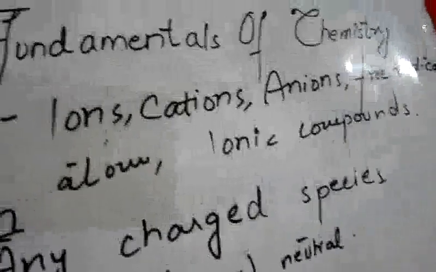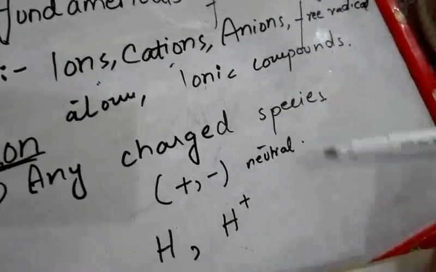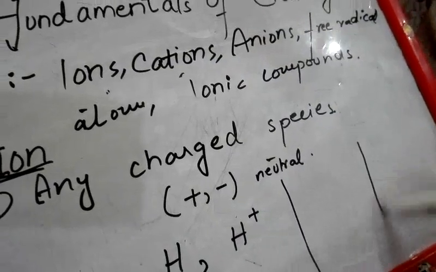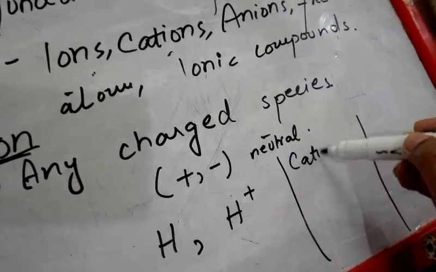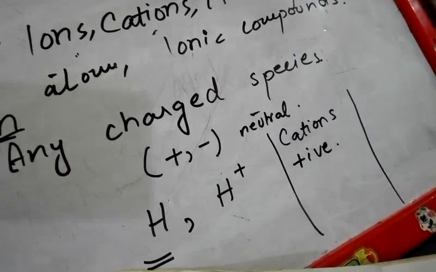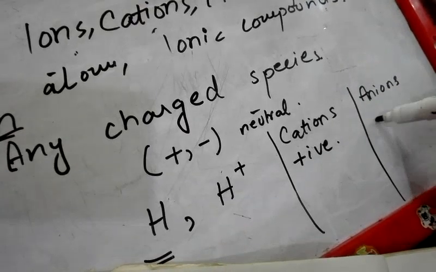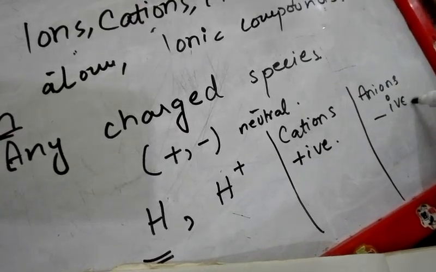Alright. Now there are two categories to these ions. One is cation and the other is anion. What is cation and what is anion? Cation, starting from the first one. Cations are the positive charge particles. And what are anions? Anions are obviously opposite to them. These are negative charge particles.